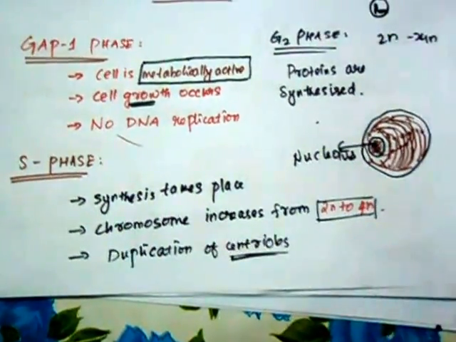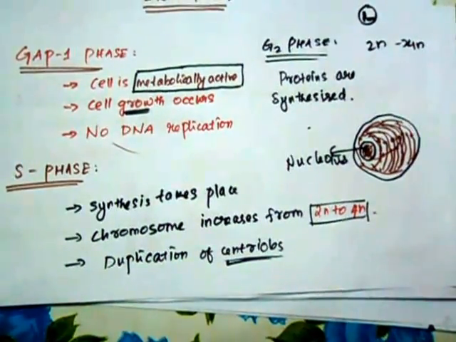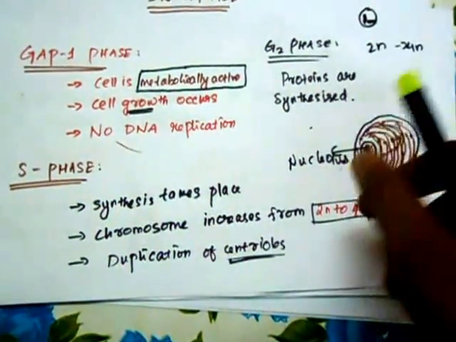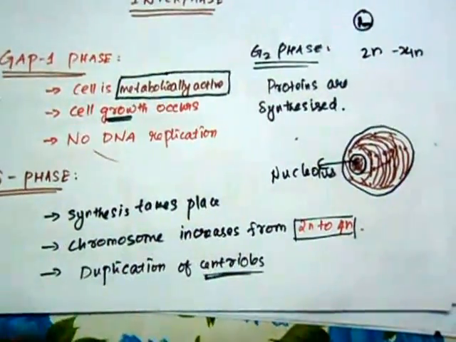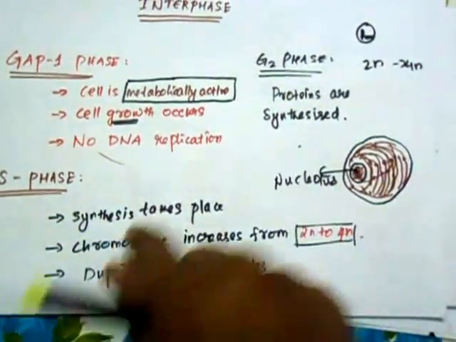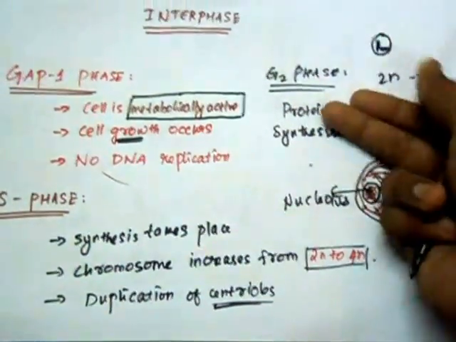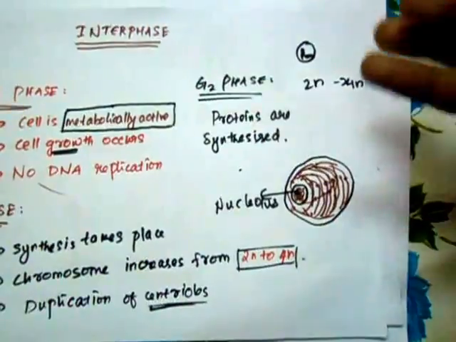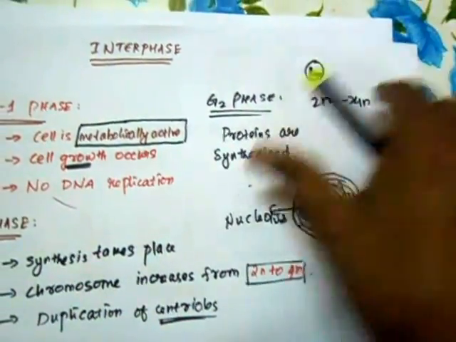They form what we call the spindle fibers, which are very useful in pulling the chromosomes towards the pole region during anaphase and the later stages of metaphase. So this is the S phase, and the G2 phase is characterized by the synthesis of new proteins and other cellular material which is essential for cell division.